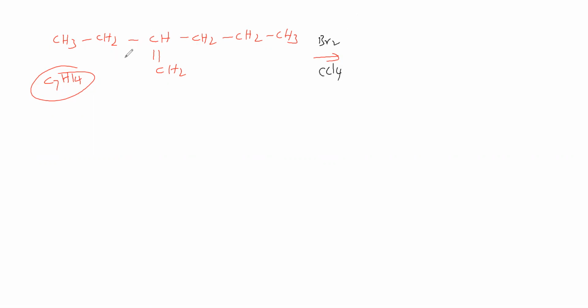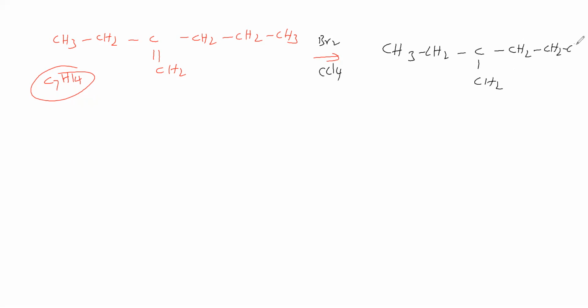Carbon tetrachloride is colorless. Bromine is a reddish brown liquid. Now this reddish brown solution is added into this one. What is happening is that the double bond is converting into a single bond.